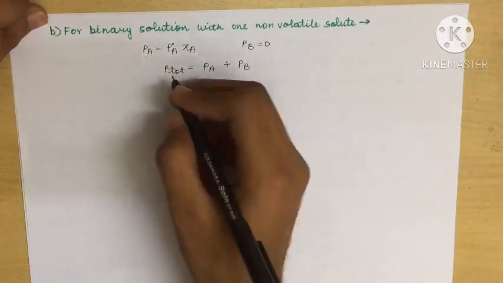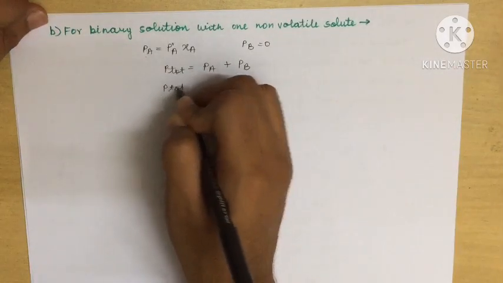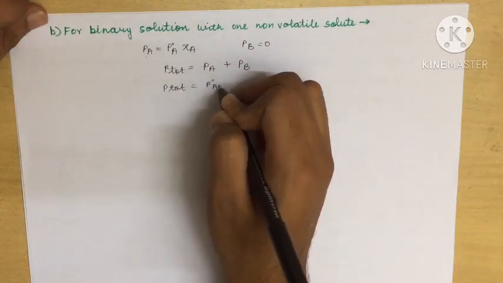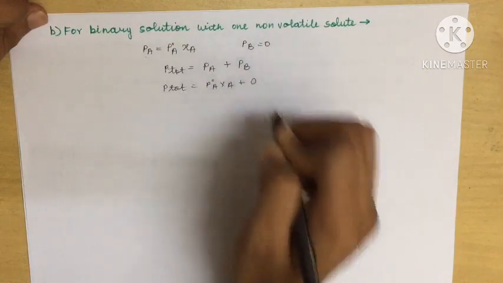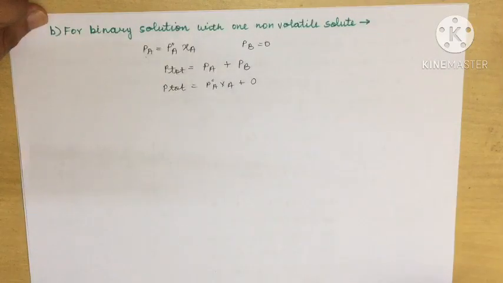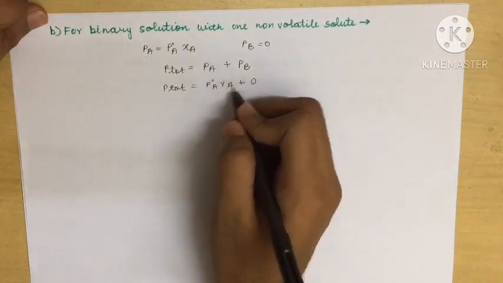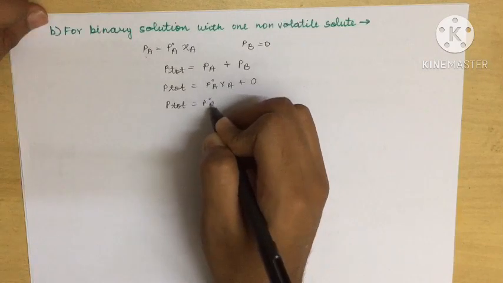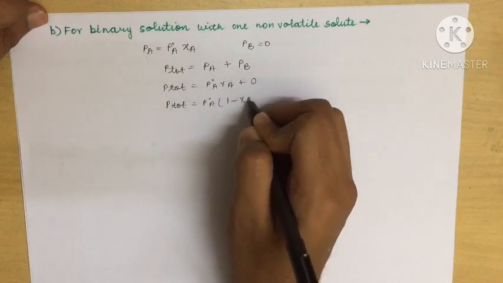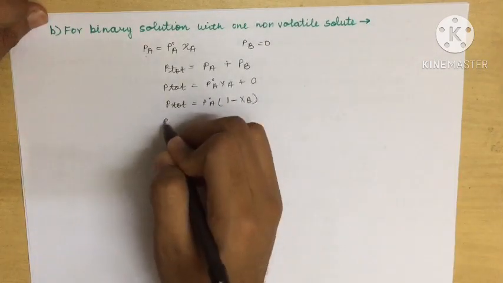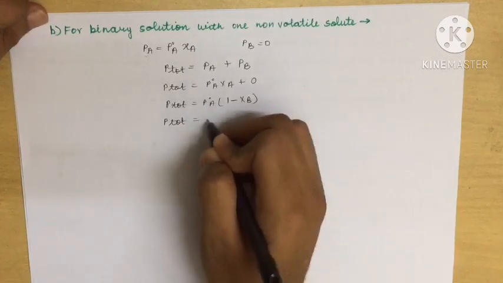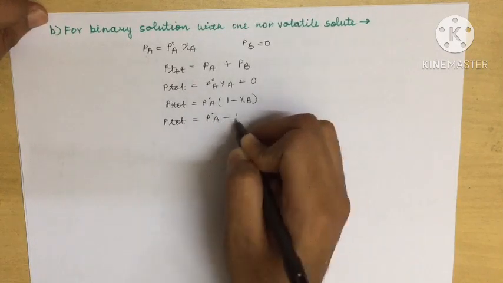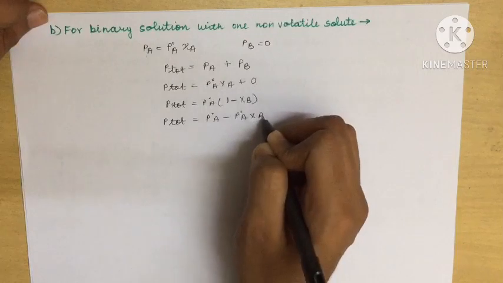Now when we add this, we get P total equal to P naught A XA plus PB, which is already 0, so only P naught A XA. Now suppose instead of XA we take P naught A times 1 minus XB. In that case we get P total equal to P naught A minus P naught A XB.